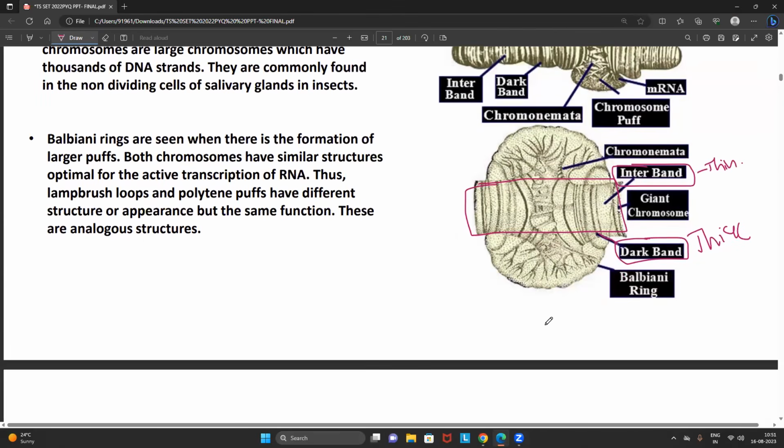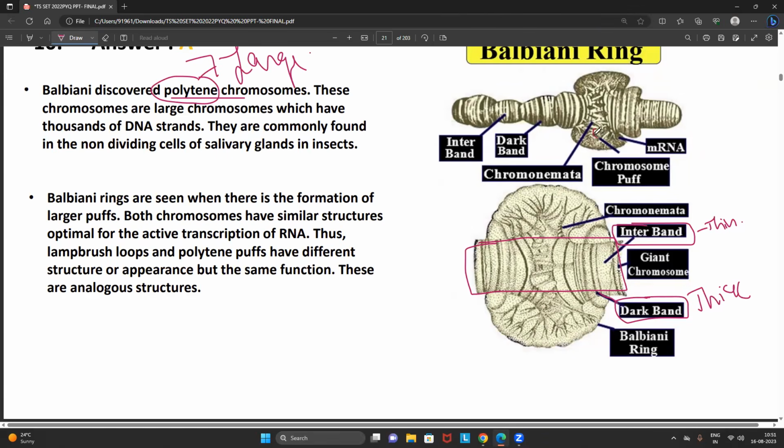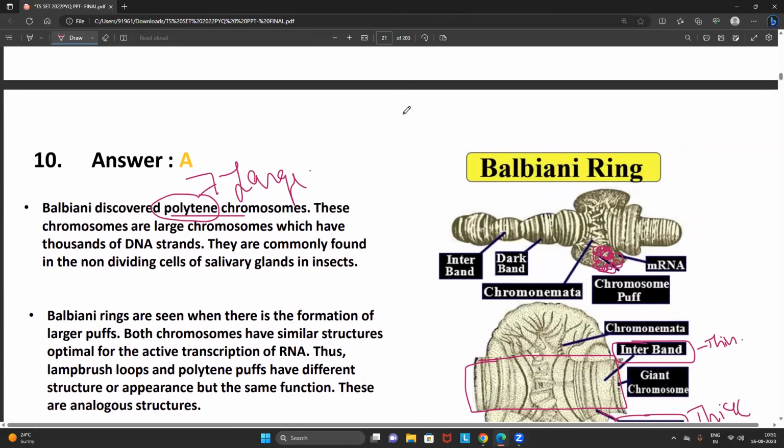I can show you like this. You can see this, right? They will appear like this. Chromosome puffs. Puffs means you can see this, like this, chromosomes are present in a group. Now you can ask me a question, sir, what is the use of these Balbiani rings?